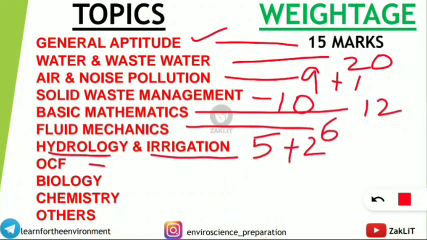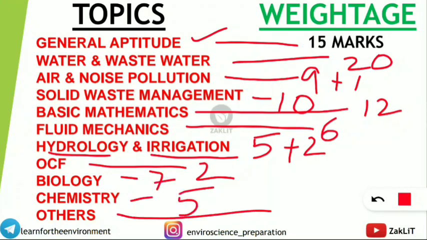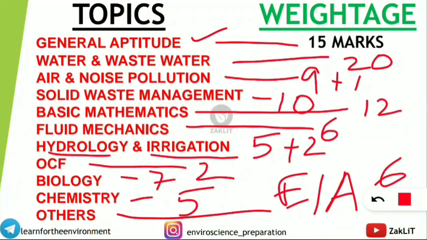Next is OCF, that is open channel flow, question from them were 2 marks, and biology 7 marks questions were there. Chemistry portions were there 5 marks, and other portions such as EIA, ecology, all these things, they carried around 6 marks. So these are the total weightage of the topics related to the environmental science and engineering.